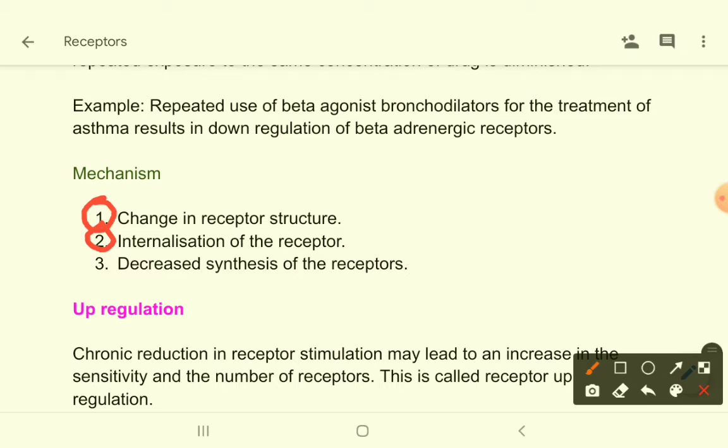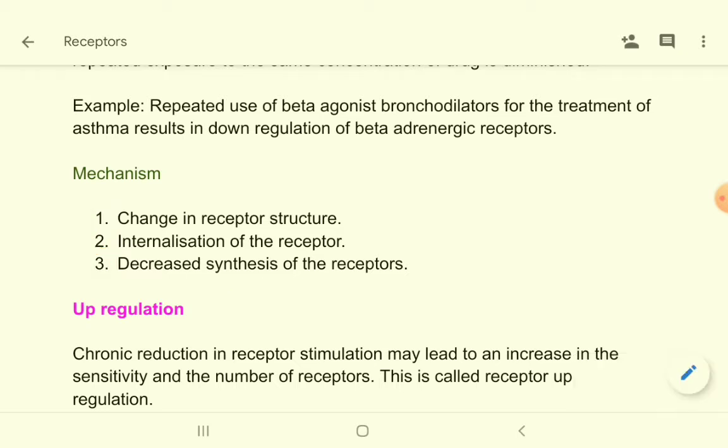Now, internalization of the receptor means that if a receptor is expressed on the cell membrane, after prolonged stimulation it can be internalized. It can enter into the cell, it can hide inside the cell. That can be a mechanism. And then you see decreased synthesis of the receptors. Receptor number is not fixed within the body. Receptors are continuously synthesized and some receptors are being destroyed. So if you give prolonged stimulation to certain receptors by agonist drugs, then there will be decreased synthesis of receptors.